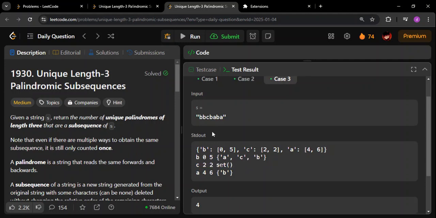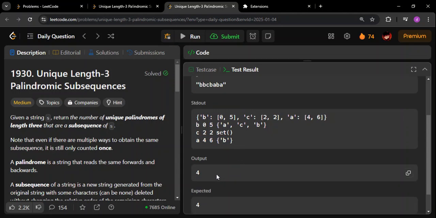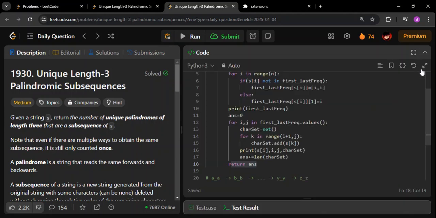And for A, this is the first occurrence of A, this is the last occurrence of A. In between them, there is only one character, B. So this will be a palindrome. So A is going to contribute 1 to the answer. B, the palindrome starting and ending with B, is going to contribute 3 to the answer. The palindrome starting and ending with A is going to contribute 1 to the answer. So the answer is going to be 4. As simple as that. Fine. So yeah, this was my answer.